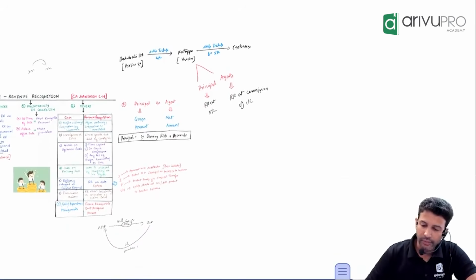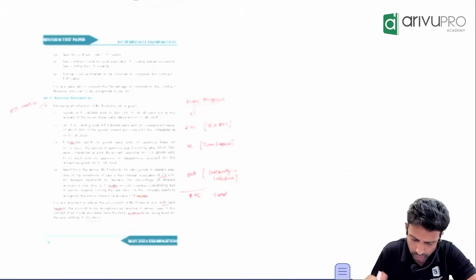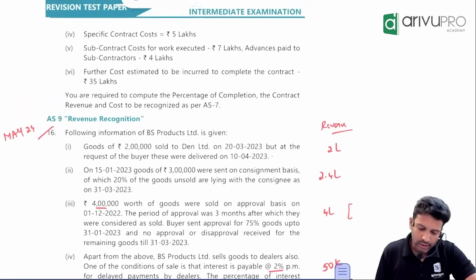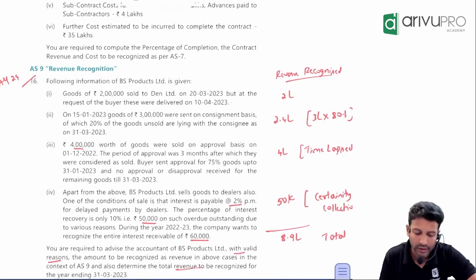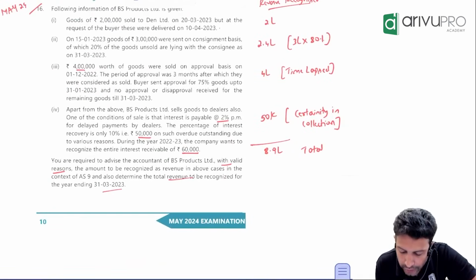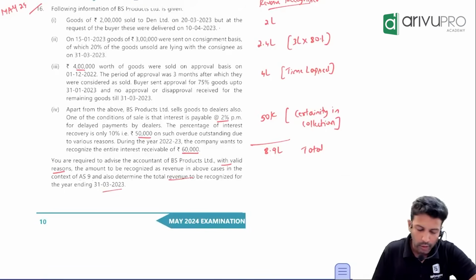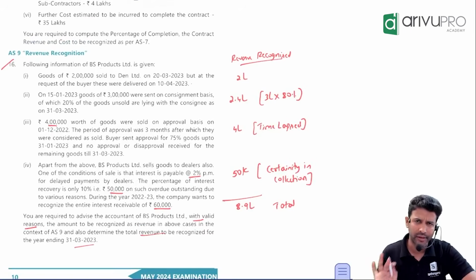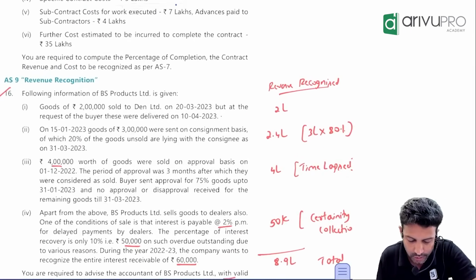Yes, people, I think with this, all the concepts we have done. This is about interest. This is okay, not required. Now, this one. This sort of question is quite popular from this topic. So, let's review them once. From the following information of the company, you simply need to find out how much total revenue you will recognize for the current year ended 31st March 2023. 4 cases they have given. It could be 3, 4, 5, whatever. Here it is 4. Check this.